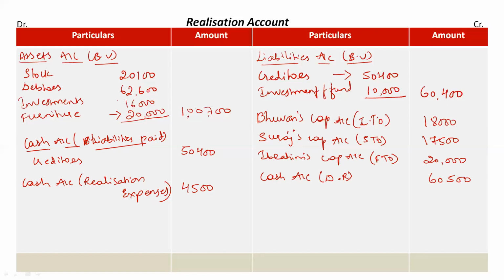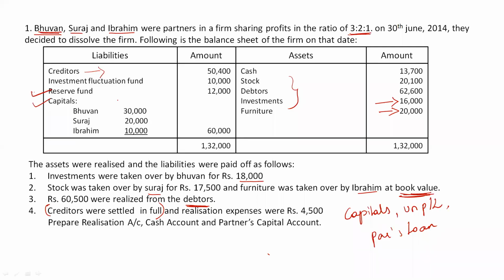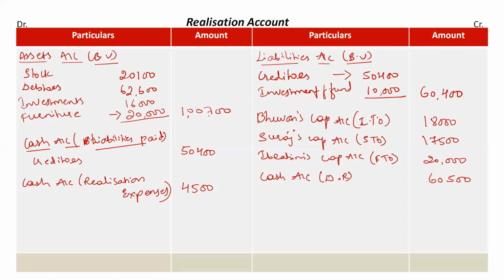Clear? So now basically everything relating to the realization account is taken, right? All the adjustments are done. Now what we have to do is total both the amount columns and see on which side the balance is more, or which side is bigger. Here in this case, the credit side is bigger.